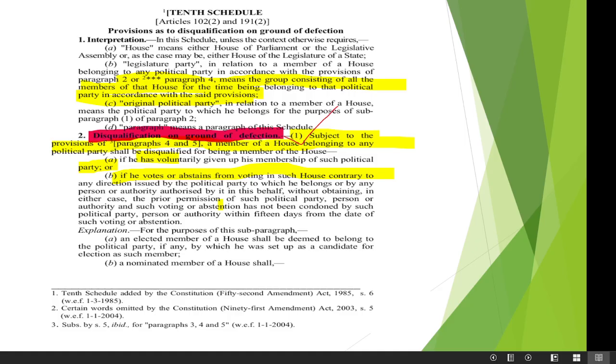There are several reasons in politics why they are not disqualified, but from the exam point of view you have to remember that if a member abstains from voting contrary to any direction issued by the political party, he will be disqualified. Okay, two points: if he gives up membership of the political party, or if he votes against the direction.